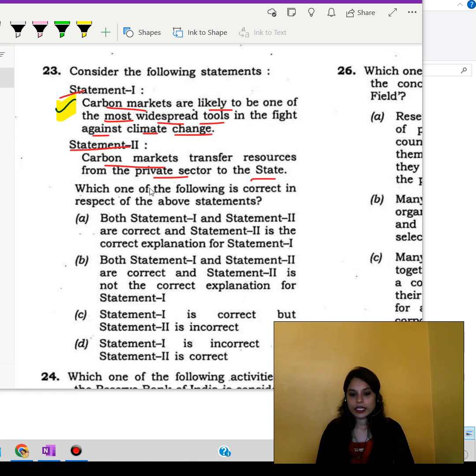So let's go through the options that are given. We can say that both statement 1 and statement 2 are correct, though statement 2 is not the correct explanation for statement 1. So we can go with option B.